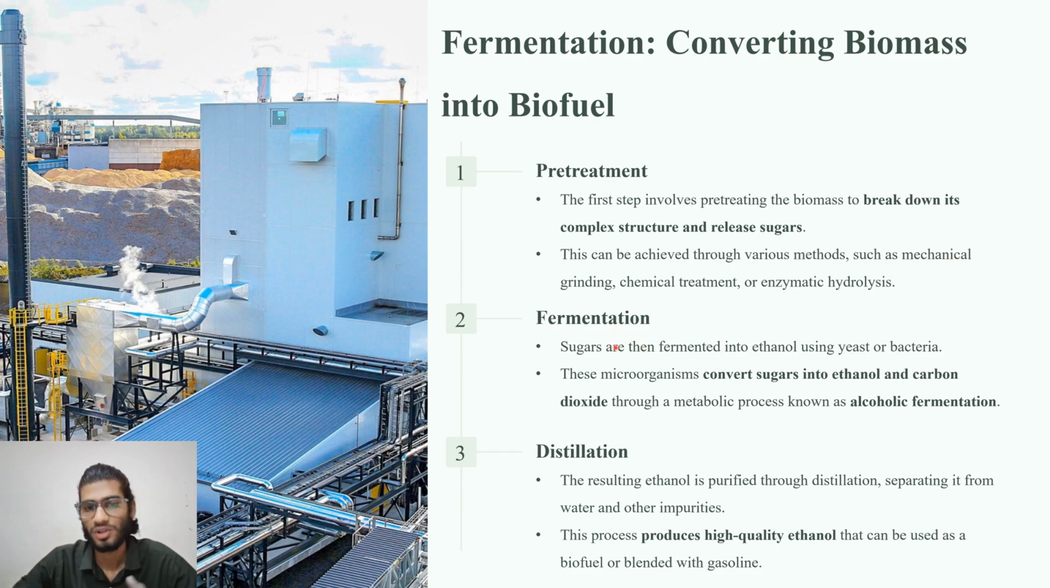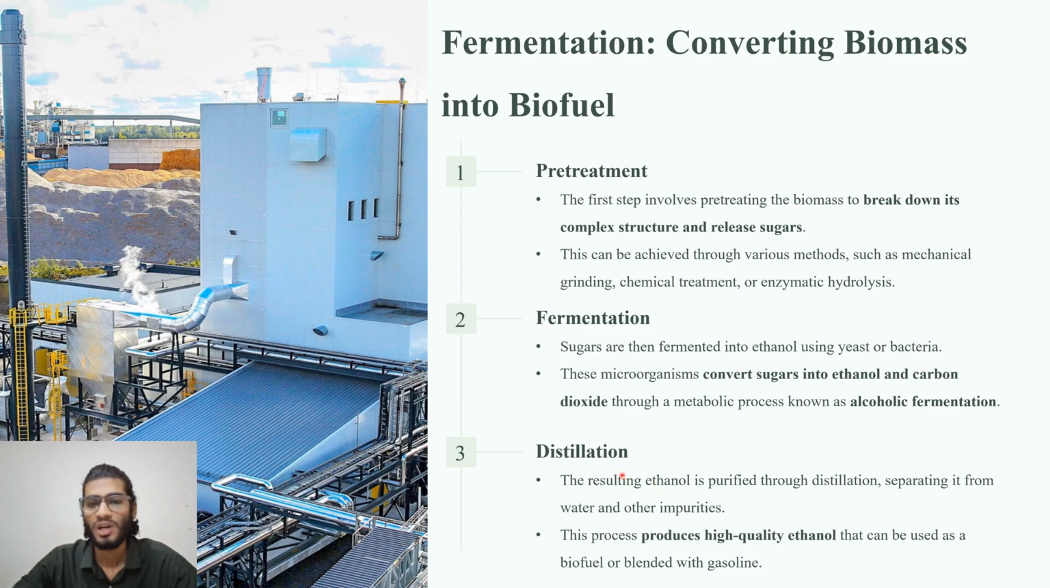After pre-treatment, the released sugars will be further processed for fermentation. In this process, sugars are fermented into ethanol using yeast or bacteria. With the help of yeast and bacteria, ethanol will be produced by the fermentation of the sugars. These microorganisms convert the sugars into ethanol and CO2 through the alcoholic fermentation process.